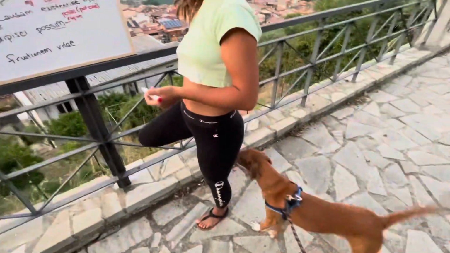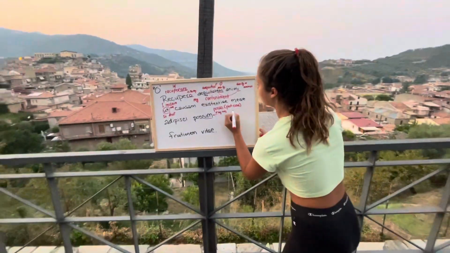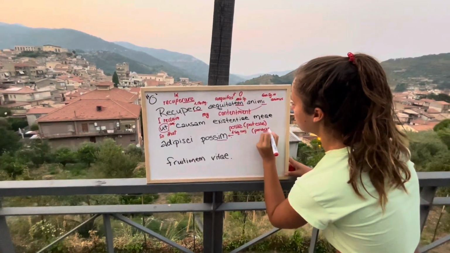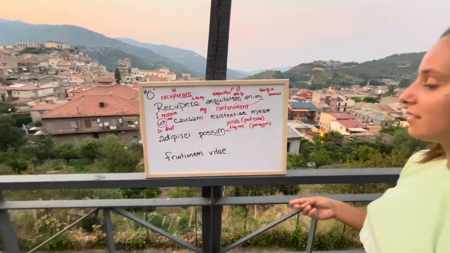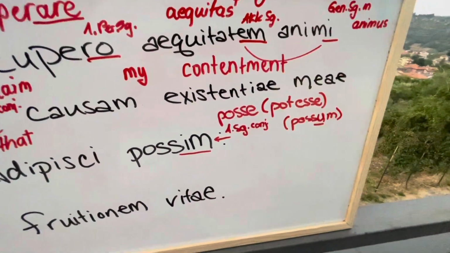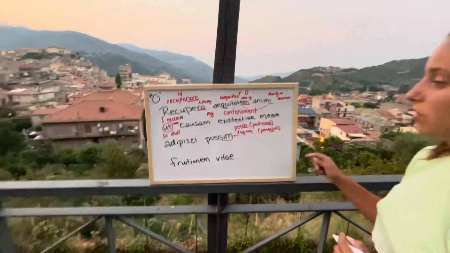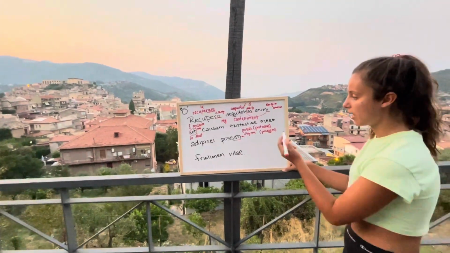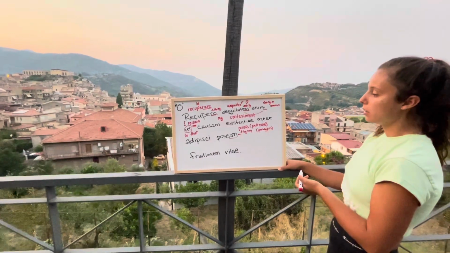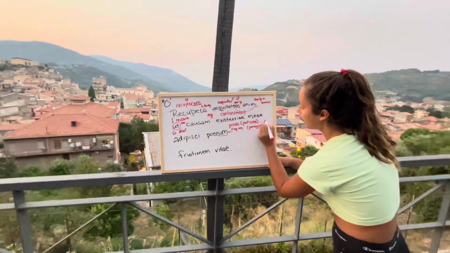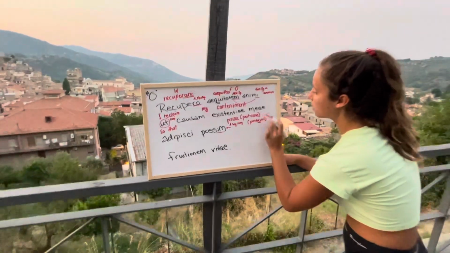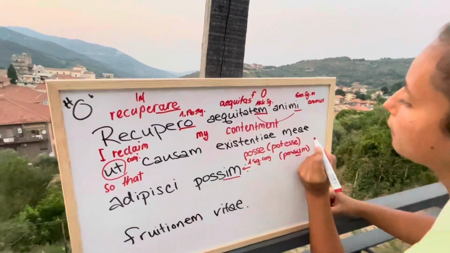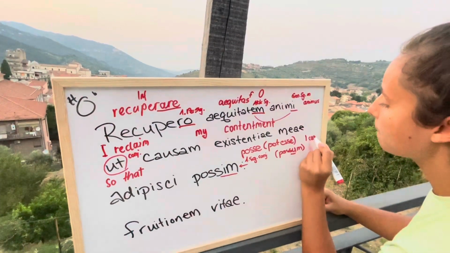The subjunctive would be possum. But it's an irregular verb anyways. You don't really have endings in Latin just for that word, posse, for "I can."